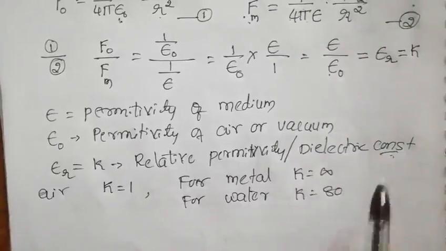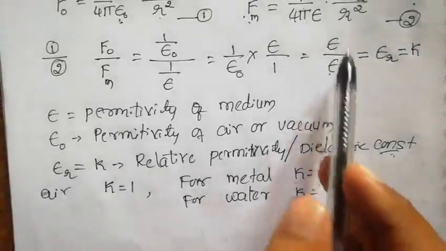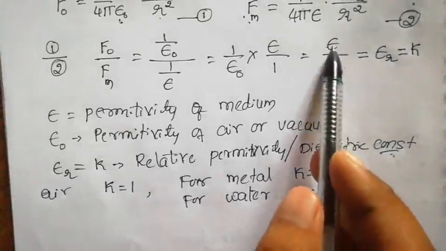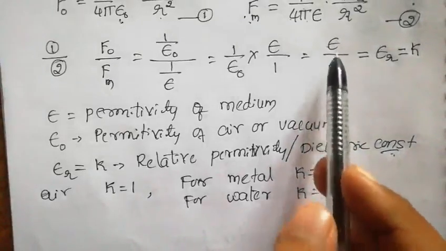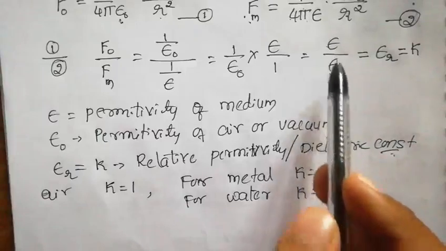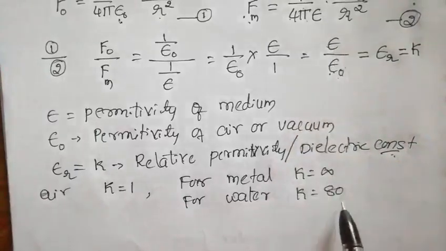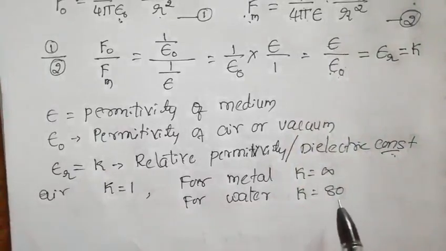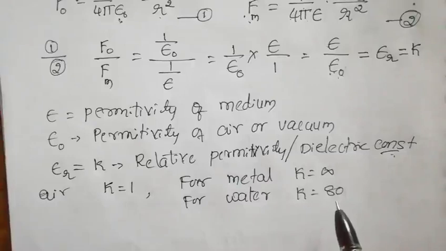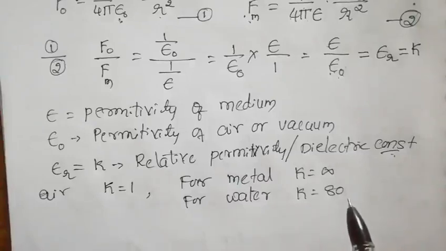No unit, because it is a ratio of the same type of quantities, permittivity and permittivity, though one is for a medium and one is for air. Since it is a ratio of the same type of quantities, there is no unit. It is just a number, a constant value. So this is about the permittivity of free space, the permittivity of the medium, and relative permittivity.